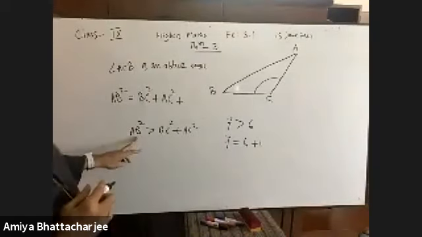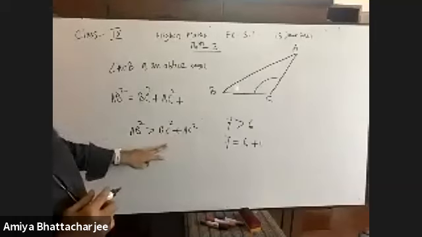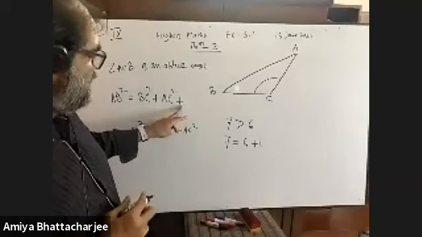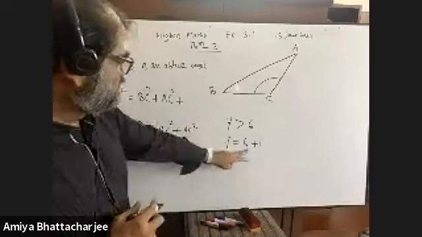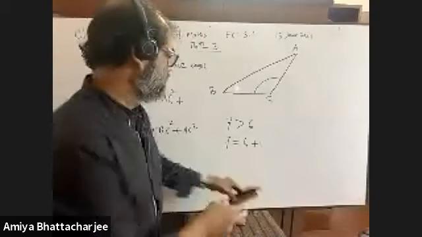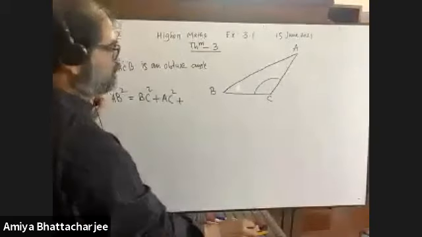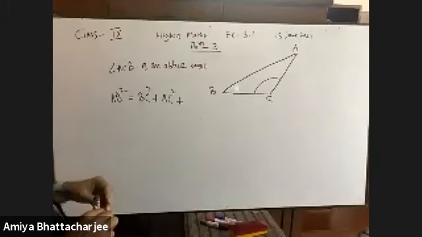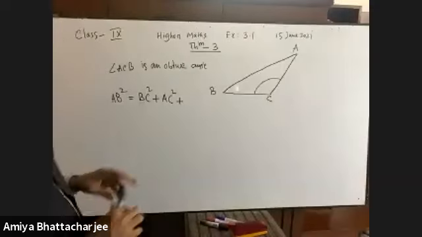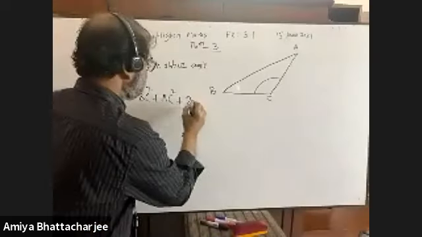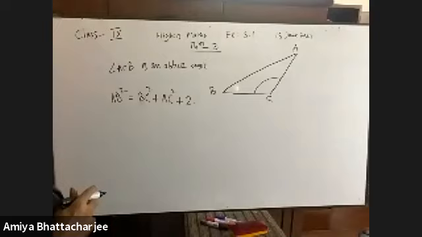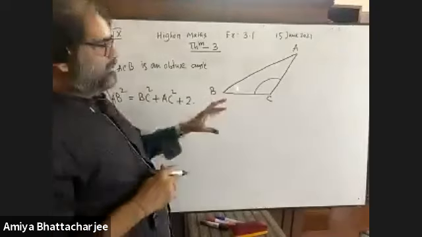So this is greater than these two, so we need something else here. That means it is written twice the rectangle, two times the rectangle formed by either two sides.